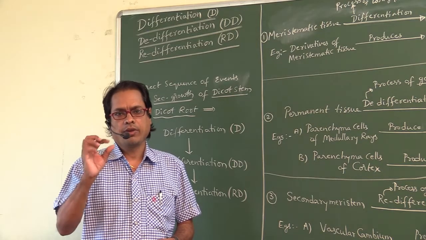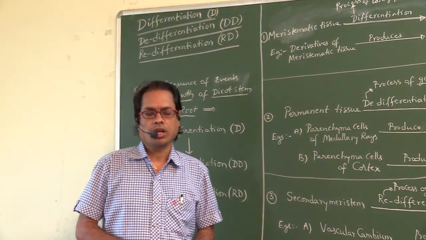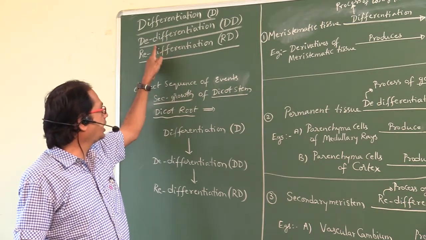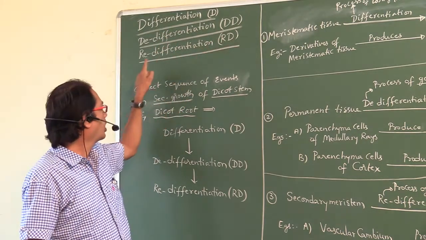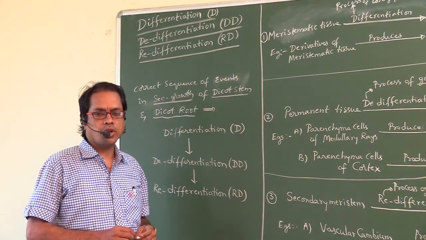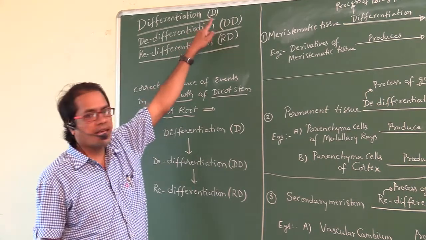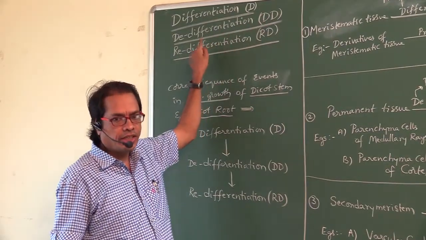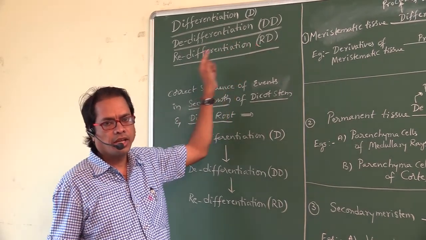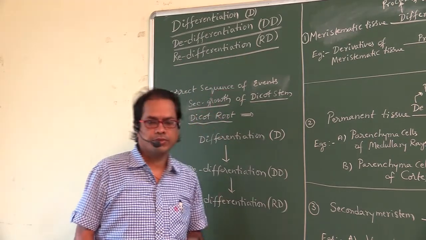Today we will discuss three events: differentiation, de-differentiation, and redifferentiation. These are the three processes we have to discuss today. Differentiation is represented as D. De-differentiation is represented as DD. Redifferentiation is represented as RD.